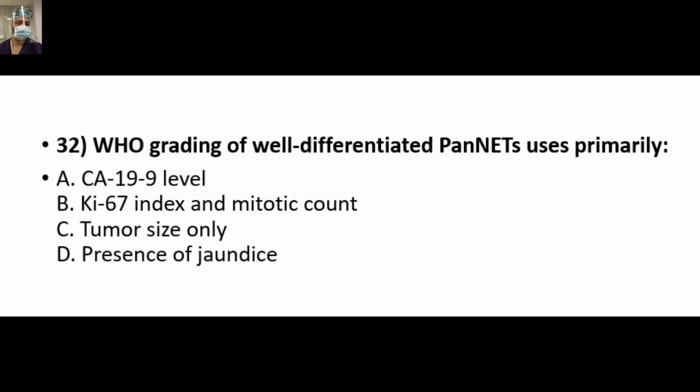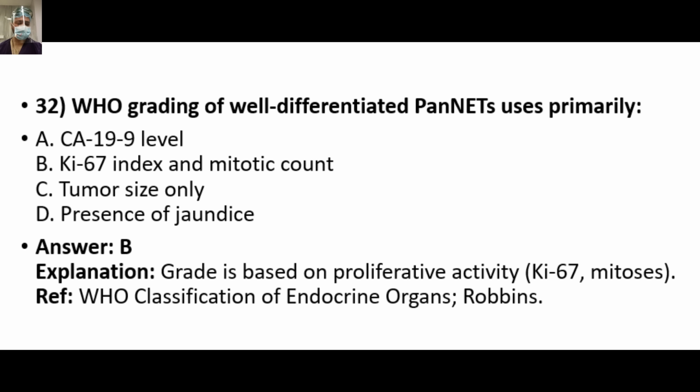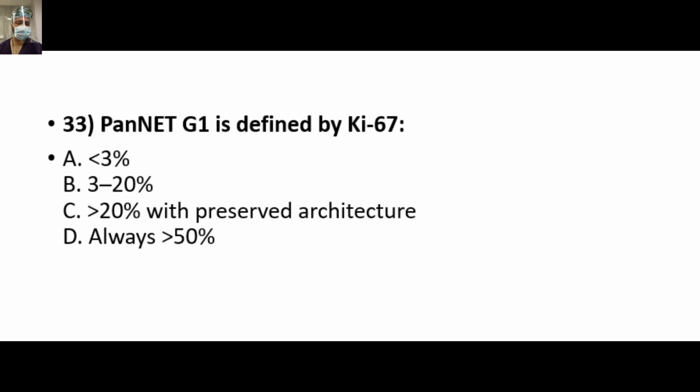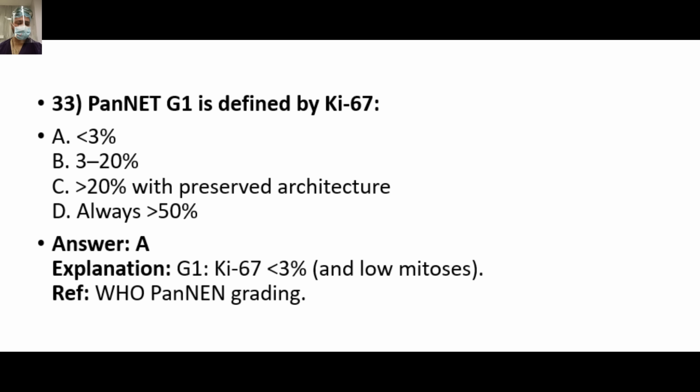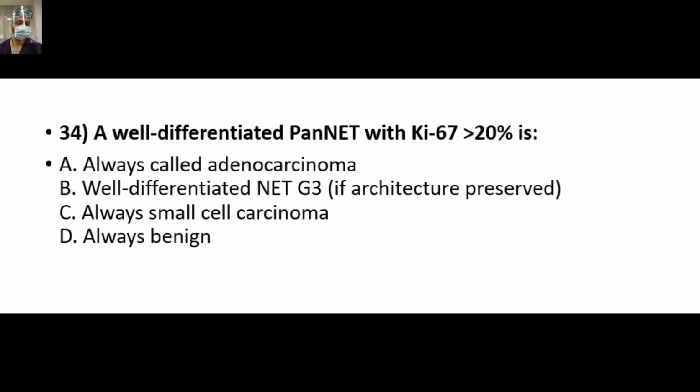The WHO grading of well-differentiated PNETs is primarily based upon... So I hope you remember it's B, Ki67 proliferation index and mitotic count. Ki67 is less than 3, 3 to 20, more than 20, and mitotic count is less than 2, 2 to 20, and more than 20. Pancreatic NET grade 1 is defined by Ki67 less than 3% and less than 2 mitotic count. Answer is A.